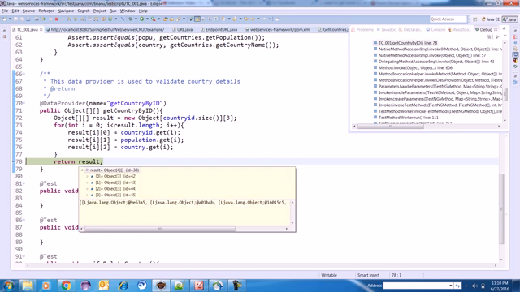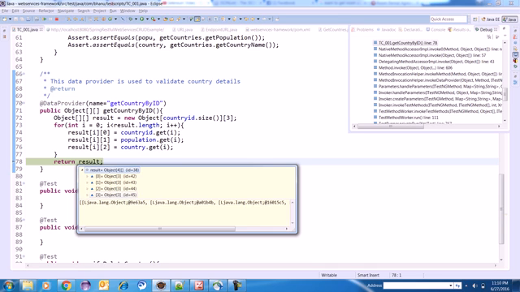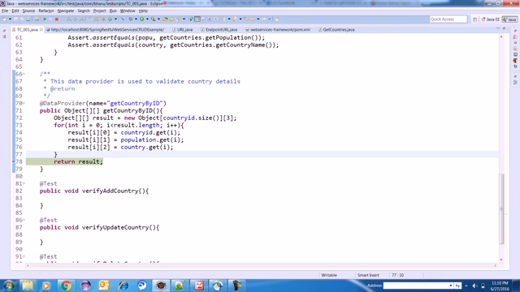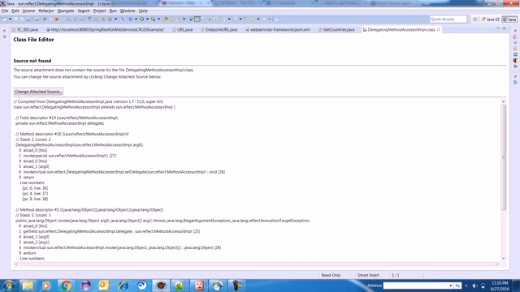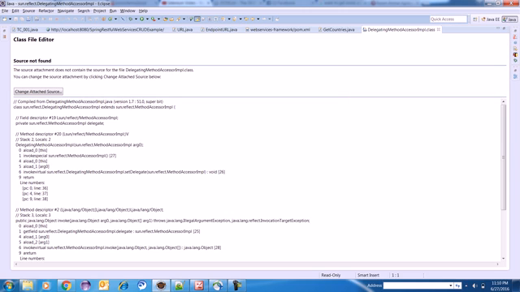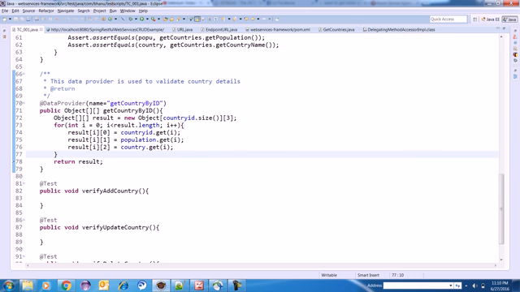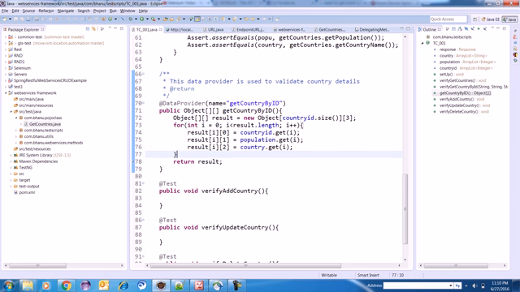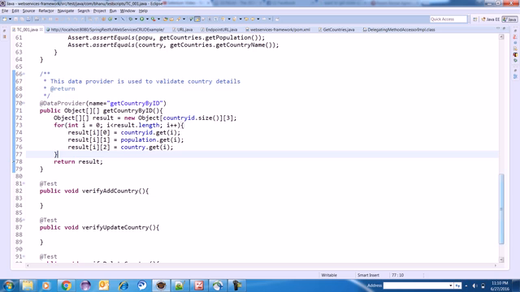Okay, so till here is fine. Result, we have the data. So if I click, yeah, result, we have data. Now I'll do F6, F8. Okay, so the moment it is going to that method, it is getting failed. So somewhere we are doing wrong.